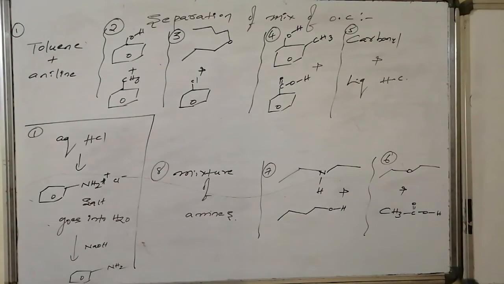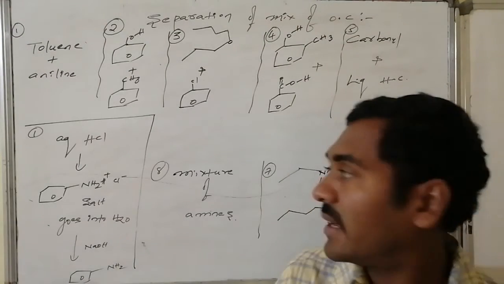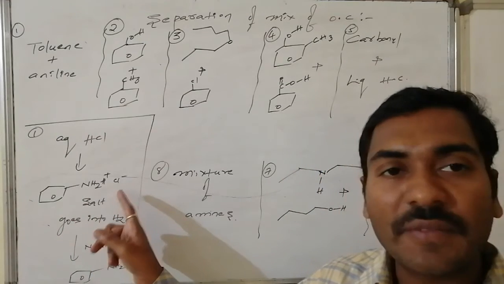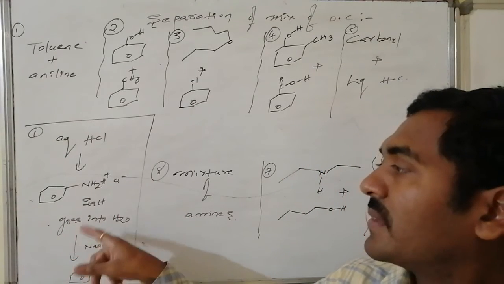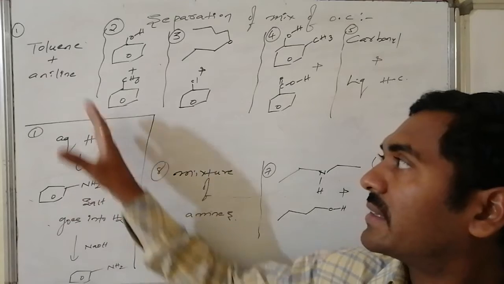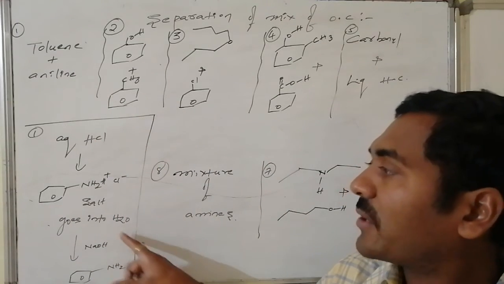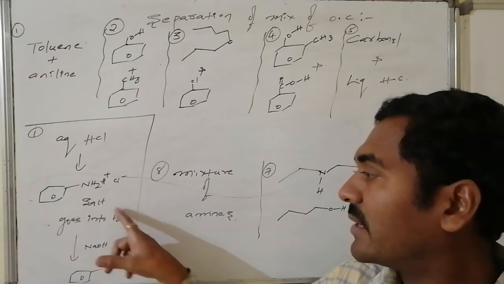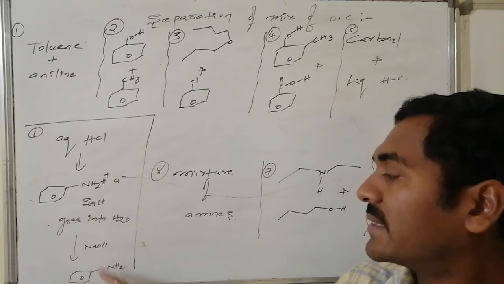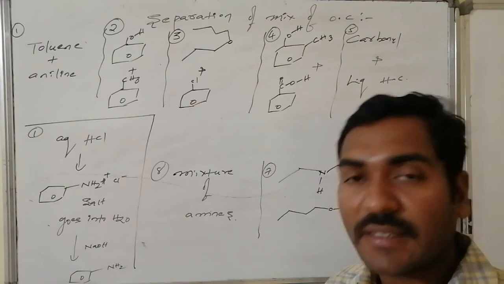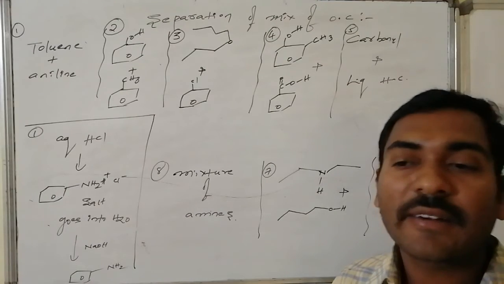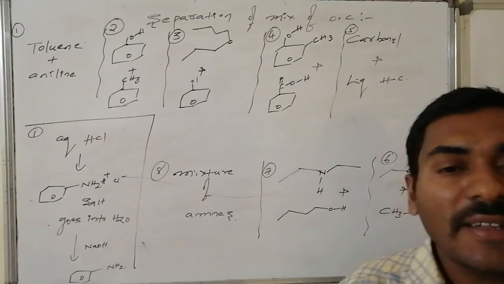In this case, on reaction with aqueous HCl, aniline is converted to anilinium chloride, a salt that goes into the water. The water layer and organic layer are separated, so toluene and anilinium chloride are separated. On reaction of the aqueous layer containing anilinium chloride with base, it is converted to aniline, and thus aniline is extracted.